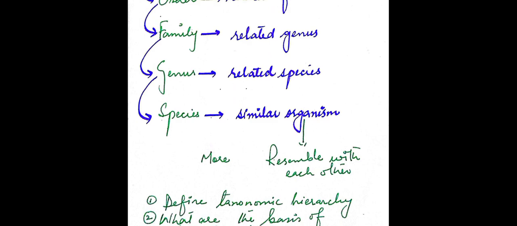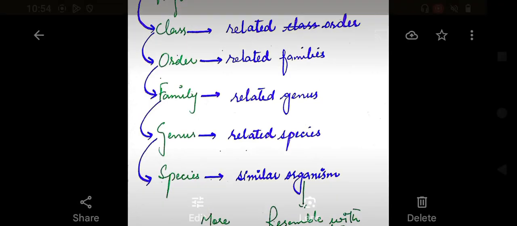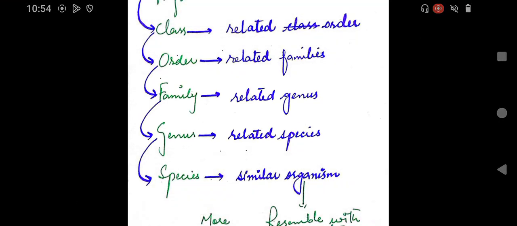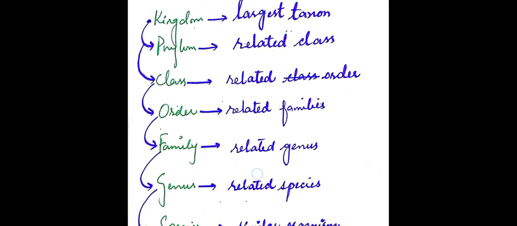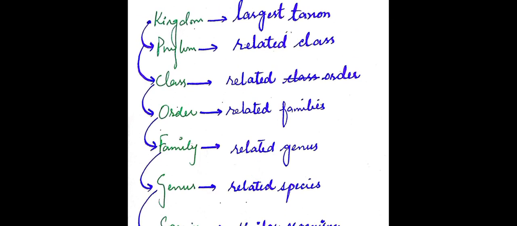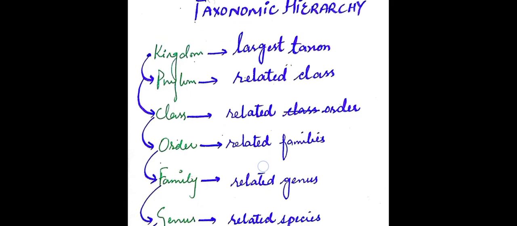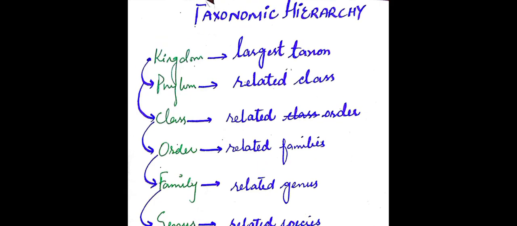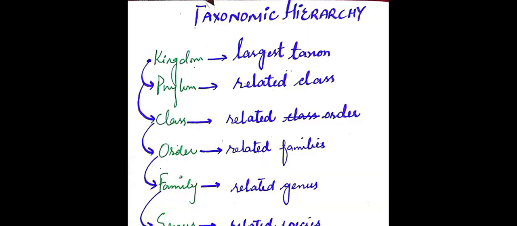Together, these species form a genus, in which we have related species. Then genus leads to family, then families combine to form order, orders combine to form class, class combines to form phylum, and the largest one is the kingdom, which is the largest taxon in the taxonomic hierarchy.